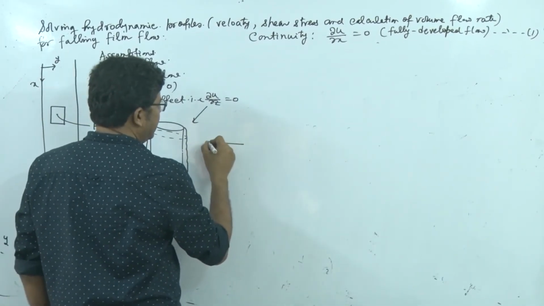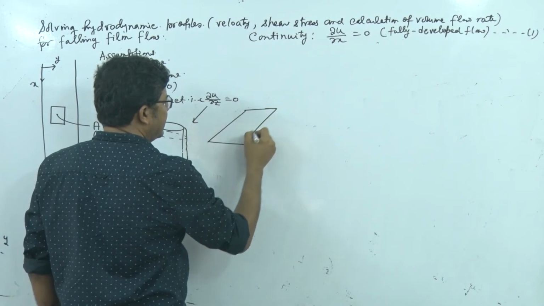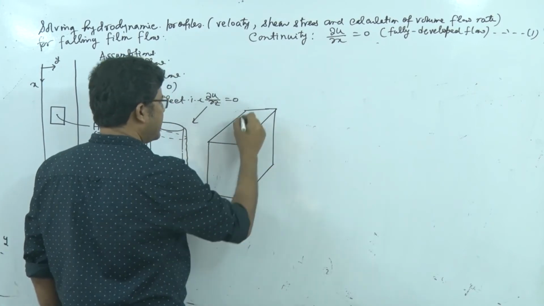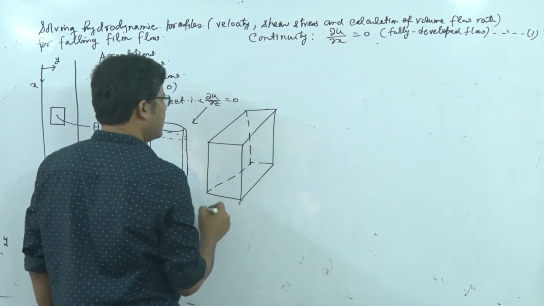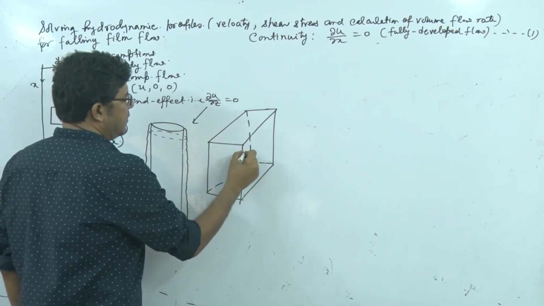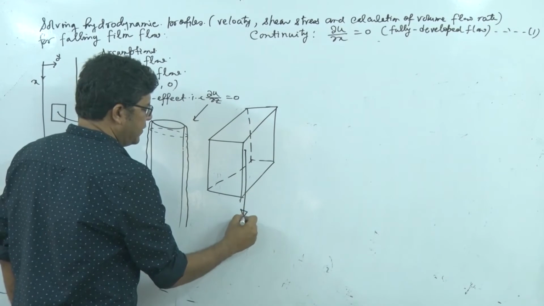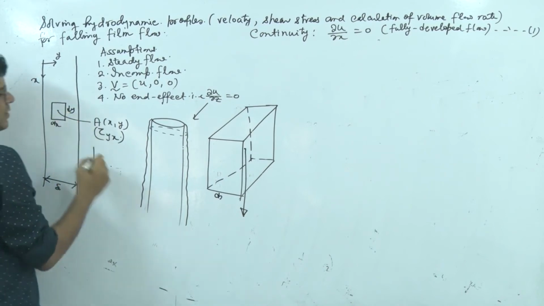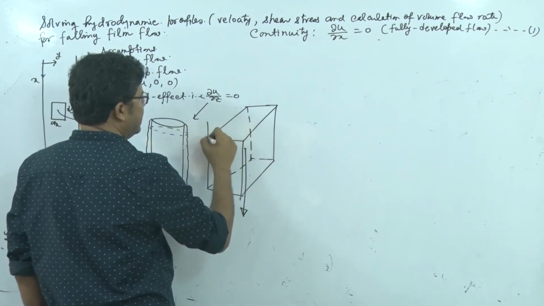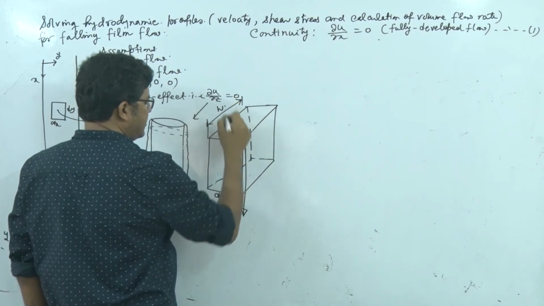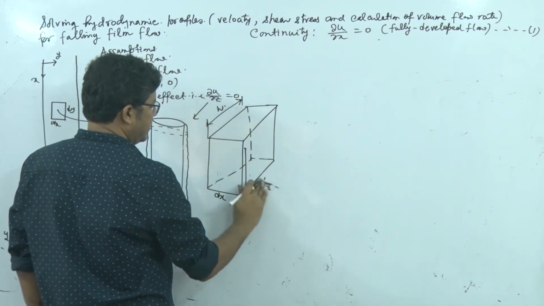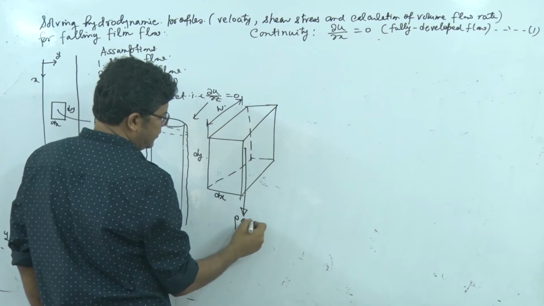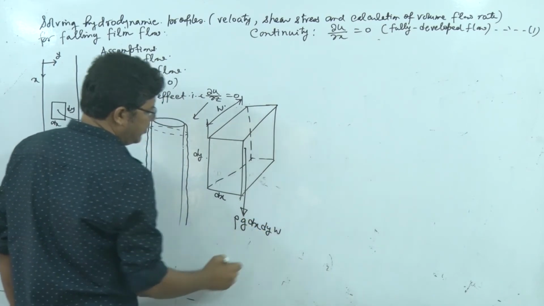So next we go for the shell balance. If I now think the shell is like this, this is the width, this is the shell. Now here for the center we have the body force. I have not mentioned it: this is dx, this width is w, and this is dy. So this vertical force, the gravitational force, is rho g into dx into dy into w.